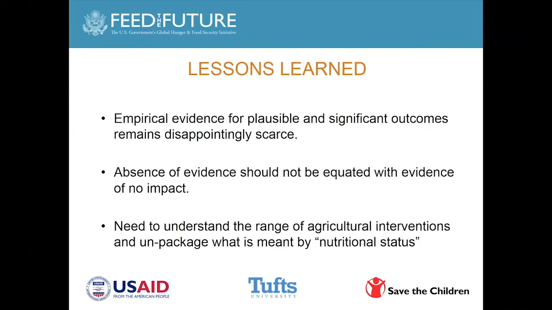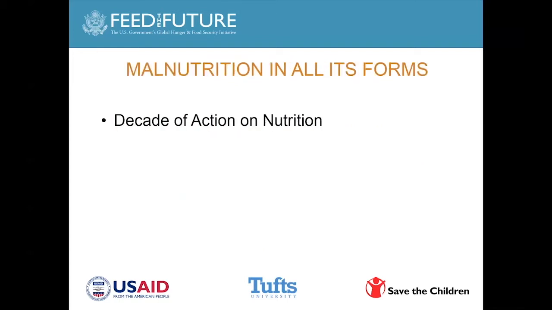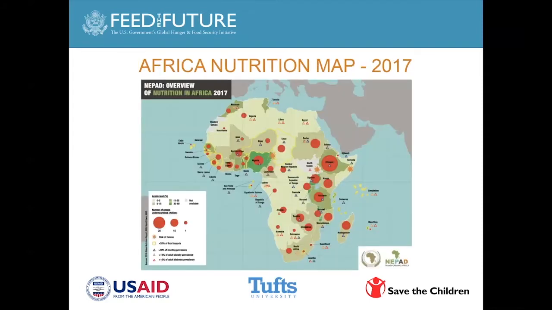Now, the landscape has changed a bit, as we see in the next slide, where a year ago, the UN declared a decade of action on nutrition, and this decade of action is being championed by FAO and WHO with help from other parts of the UN system, as well as national level governments, as well as international NGOs. And what we see in the next slide is the 2017 Africa Nutrition Map.